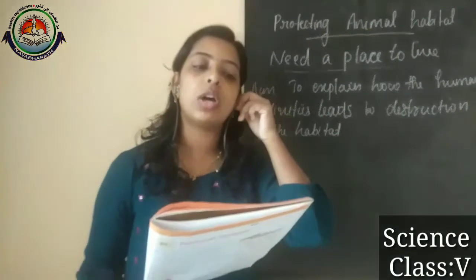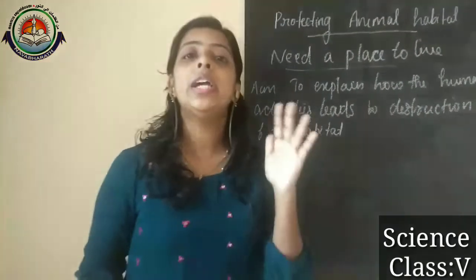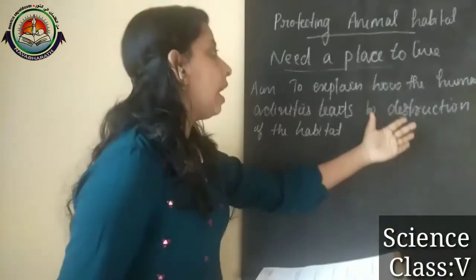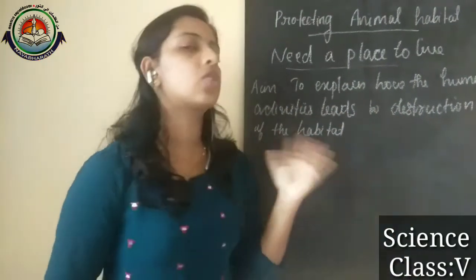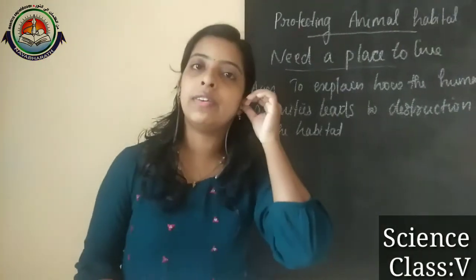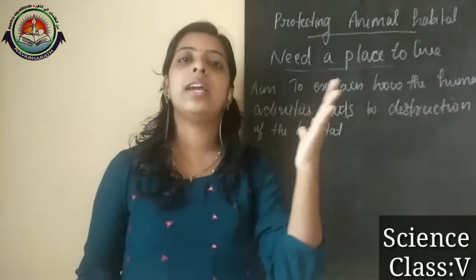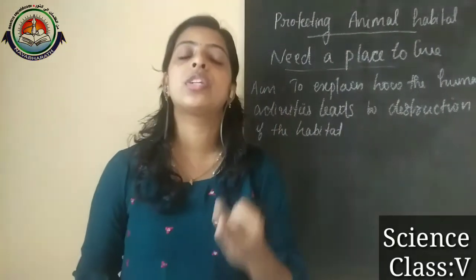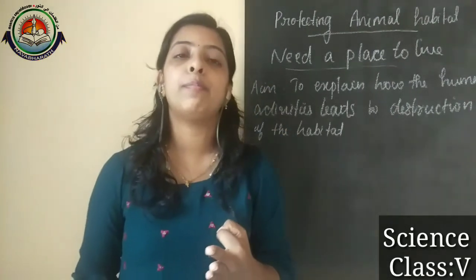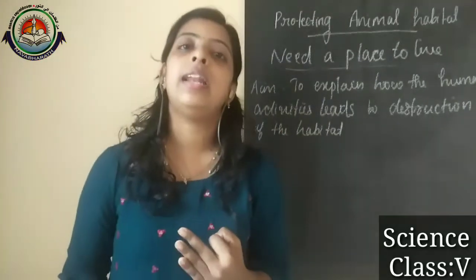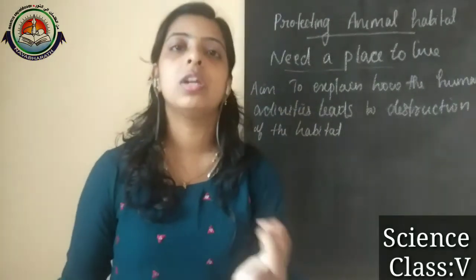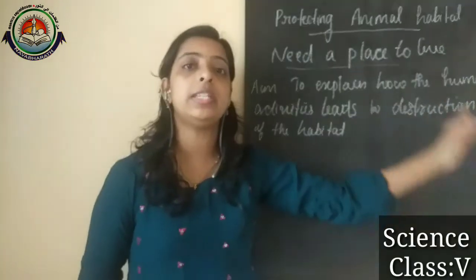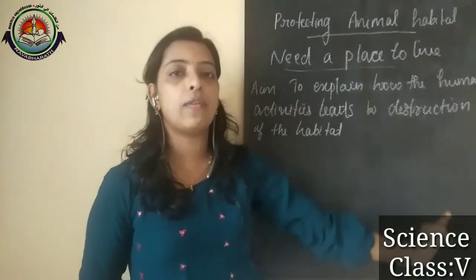So that's all about our first lesson, Need a Place to Live. In this lesson, we mainly discussed how human activities lead to the destruction of animal habitats. The human activities are mainly clearing of forest and grasslands, cutting down of trees, and at the same time dumping waste in water bodies and on land. These are the various human activities that lead to the destruction of habitats.